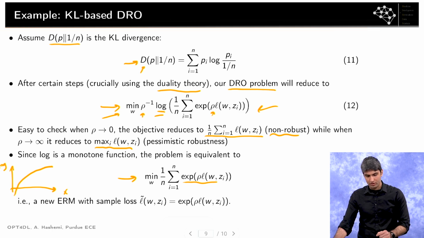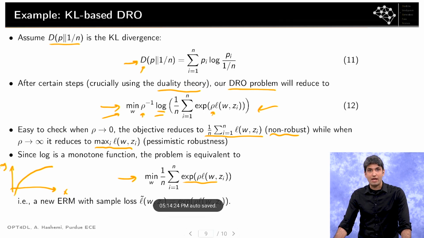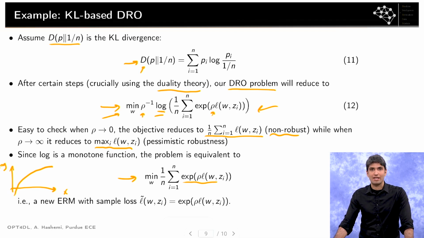I'm using the exponential to add more weight to samples with higher loss value, and reduce the weights of samples with low loss value. So this again in some sense shows that we are inducing some robustness.